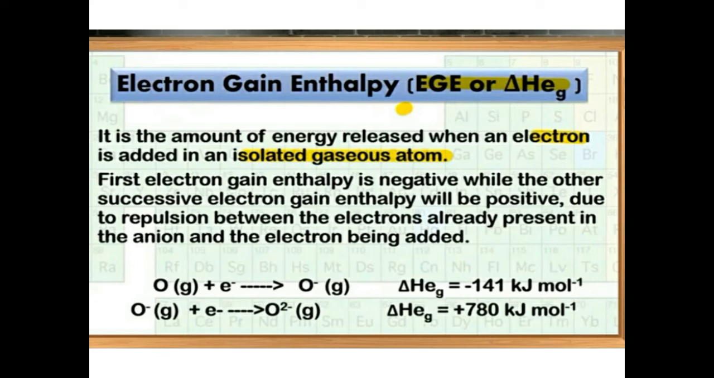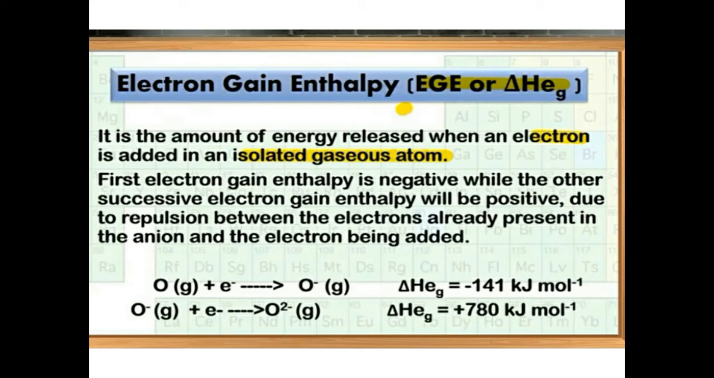First electron gain enthalpy is negative, while the successive electron gain enthalpies will be positive. Why? Because there will be repulsion between the electrons already present in the anion and the electron being added. It means this repulsion will increase now.